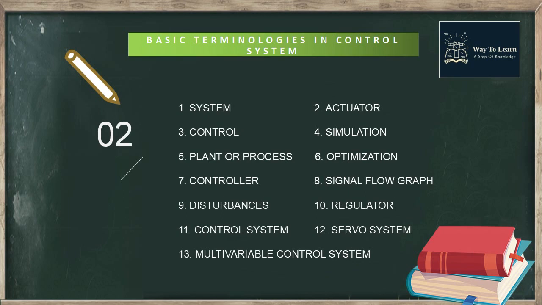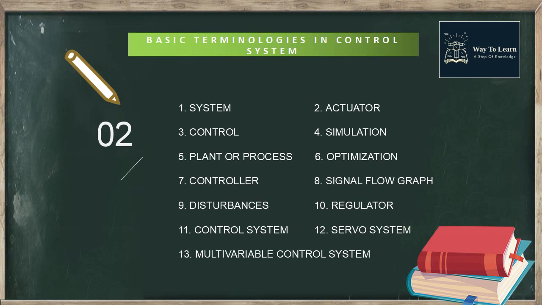In number 9, disturbances. The signal that has adverse effect on the performance of a control system. In number 10, regulator. The control system where the desired values of the controlled outputs are more or less fixed and the main problem is to reject disturbances effects. Next, control system. An interconnection of components forming a system configuration that will provide a desired response.